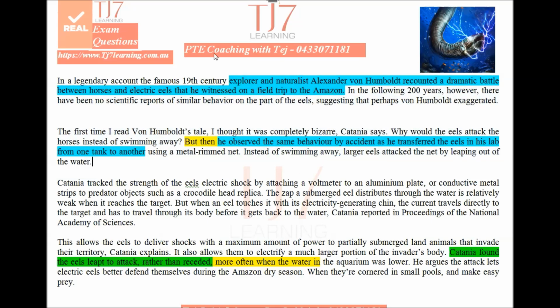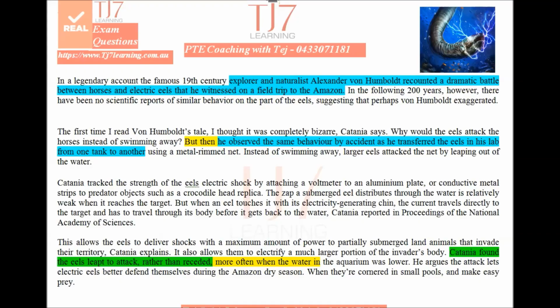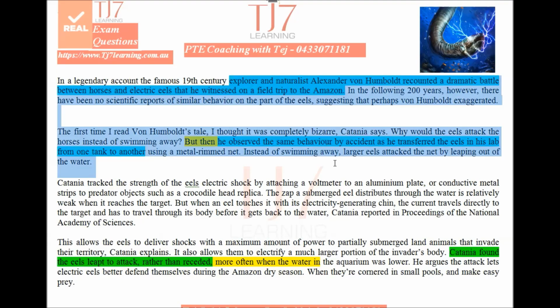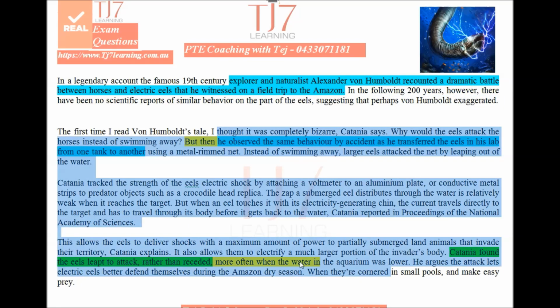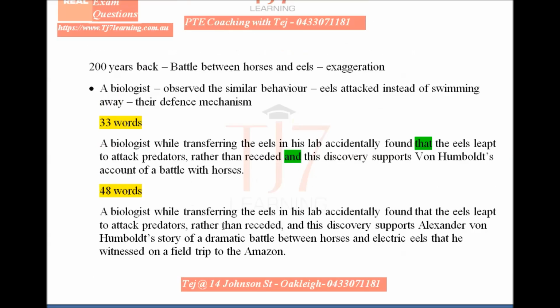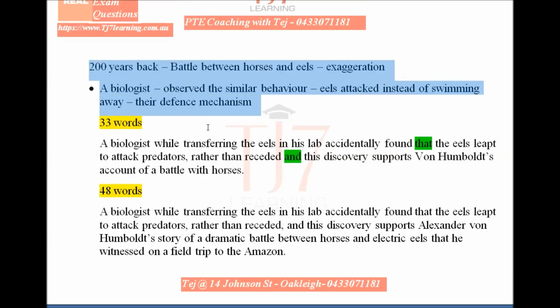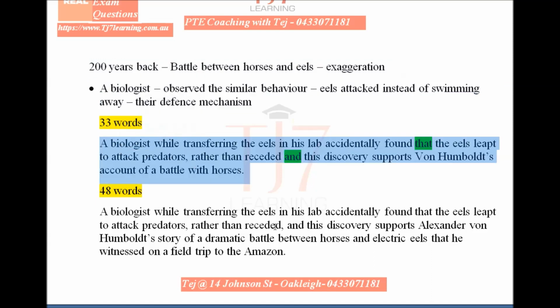This is a summary on an eel attack. Some of the students don't understand the story. It's actually not difficult. Yes, it has a bit of a scientific touch. This is one part which is very, very important, where it says somebody with the name Alexander recounted a battle between horses and electric eels. People thought he was exaggerating, and then later scientists realized that's actually true. So if you want to create your own summary, these are the points. These are the two main points, and you can write something like this.